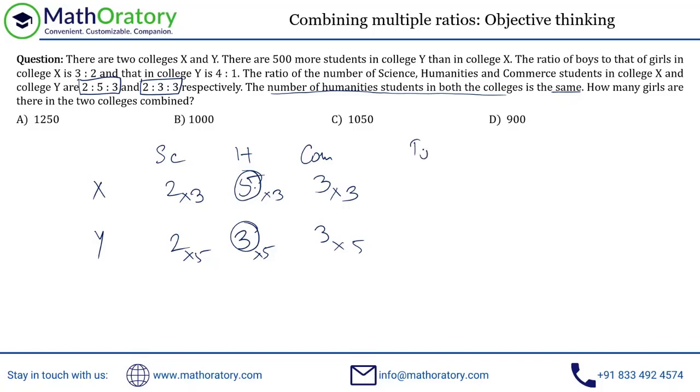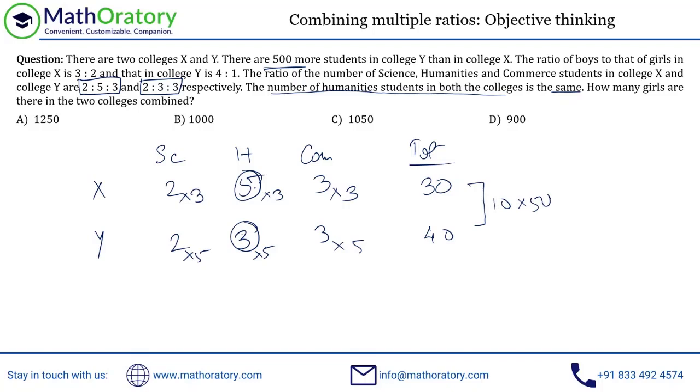So just get the total now, because remember that there was this data: 500 more students in Y than in X. So just get the total according to these numbers. 2 plus 5 plus 3 is 10, into 3 is 30, and 2 plus 3 plus 3 is 8, into 5 is 40. So according to our numbers, there's a difference of 10, but we need to have a difference of 500, right? So I need to further scale it by 50.